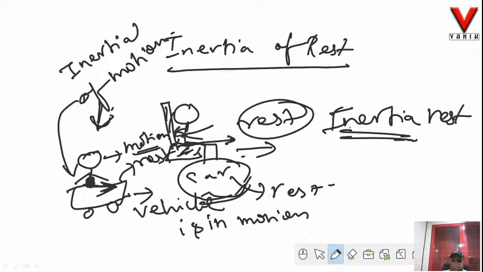In order to know whether the body is in inertia of rest or in inertia of motion, you have to know what is the tendency of the body. Whether the tendency of the body was to remain in rest or the tendency of the body was to remain in motion. If the tendency of the body was to remain in rest, the answer will be inertia of rest, and if the tendency of the body was to remain in motion, the answer will be inertia of motion. Hope this is clear to you. This was all about first law. Nothing much to discuss over here in the crash course.